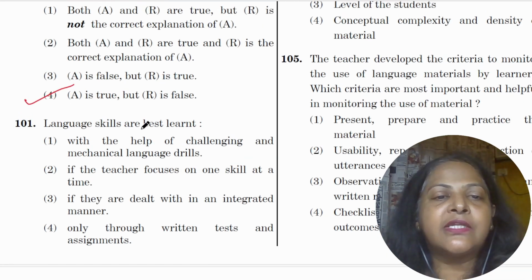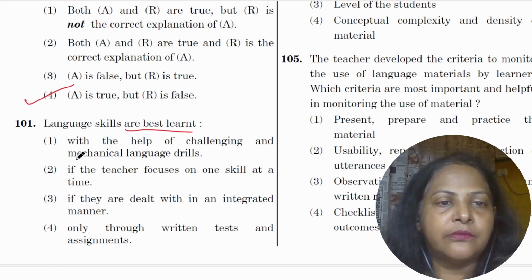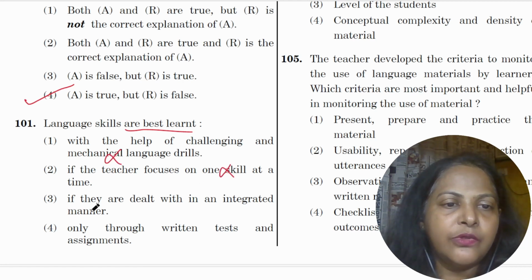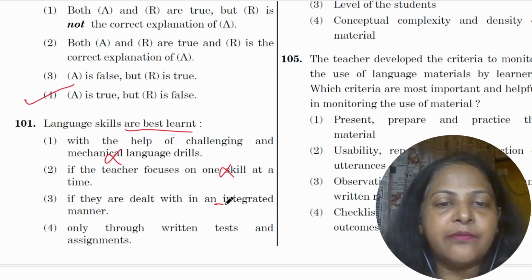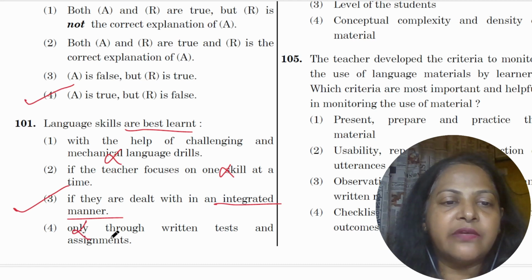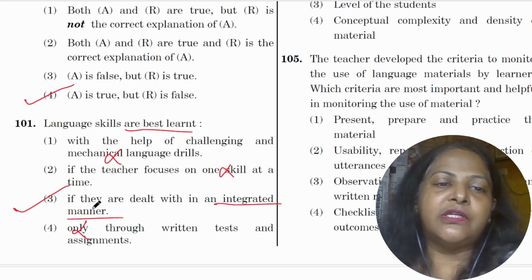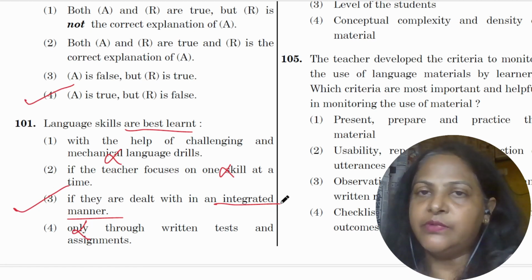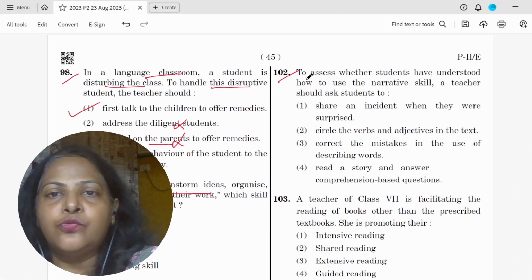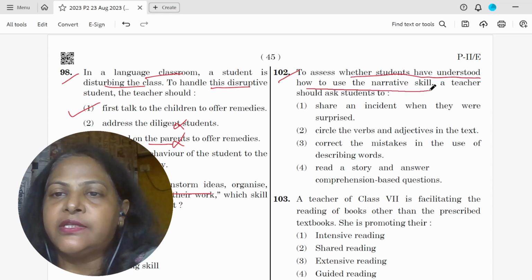101. Language skills are learnt best with the help of challenging mechanical, no. Drills, if the teacher focuses on one skill at a time, no, no. If they are dealt with in an integrated manner, yes, integrated manner is the best form. Only through, so whenever there's only through, you don't even have to read the rest. So option 3, if they are dealt with in an integrated manner, will be the correct answer.